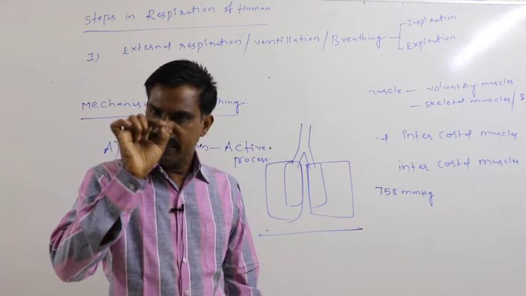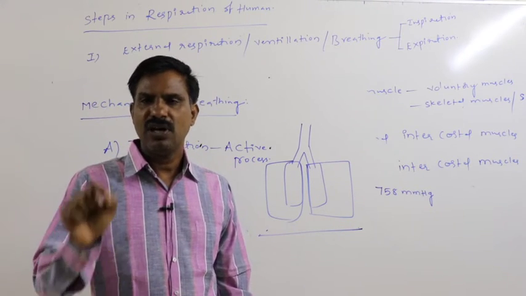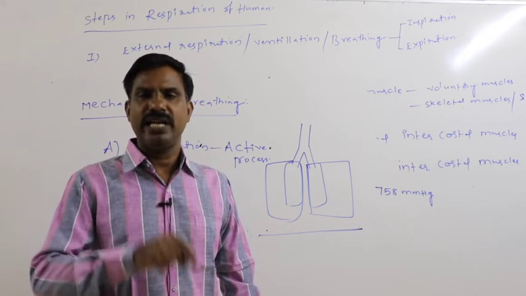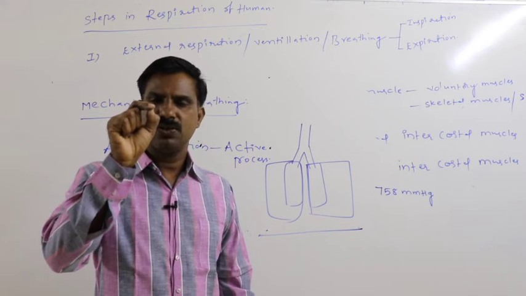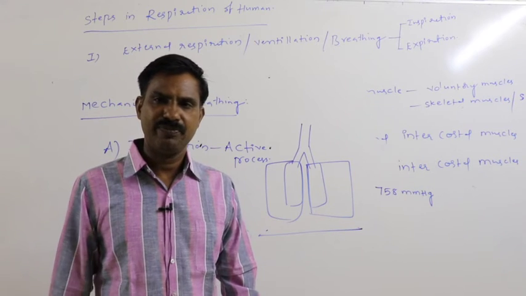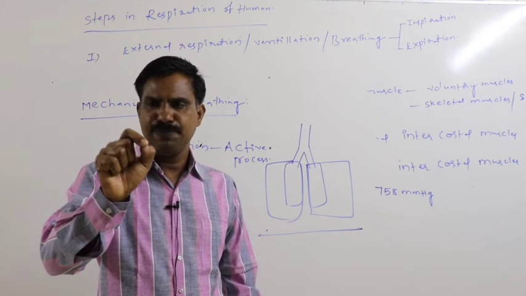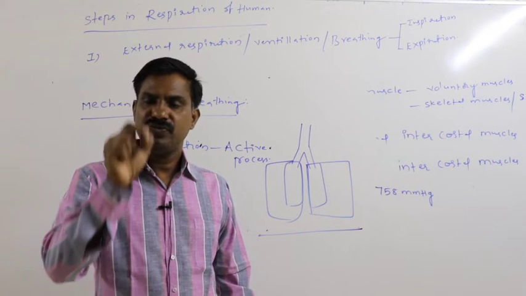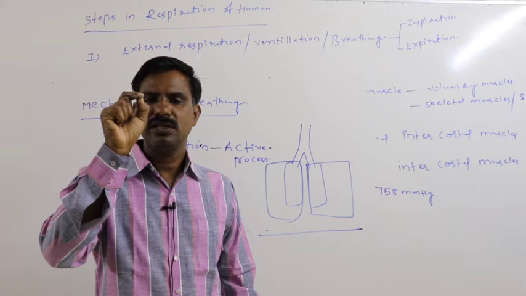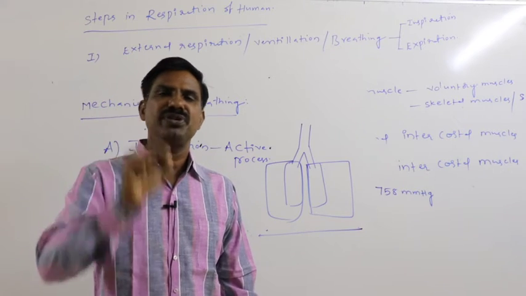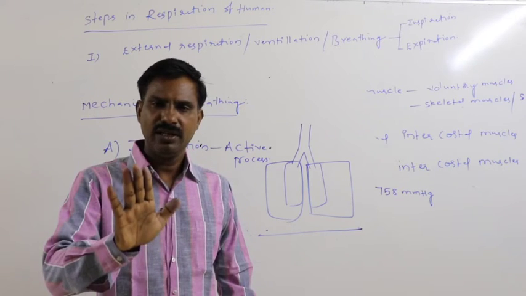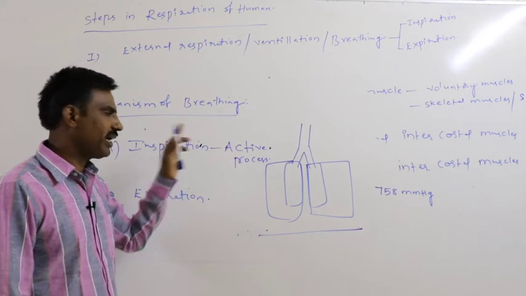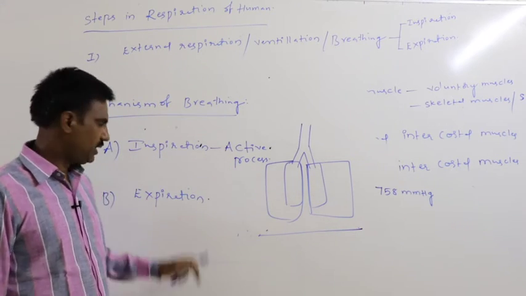Either normal inspiration or forced inspiration, if we want to forcefully inspire the air, muscle contraction must be required for both of them. So forced inspiration and normal inspiration, both of them are active processes.